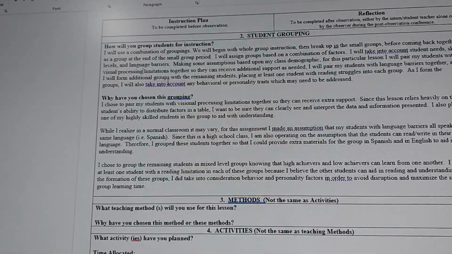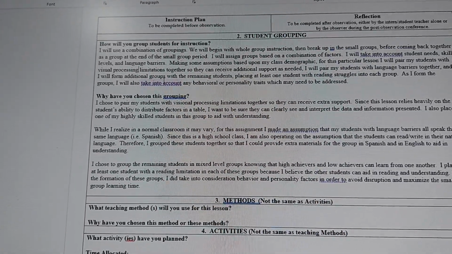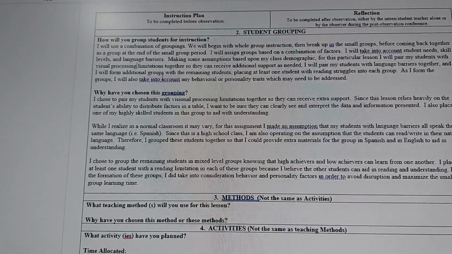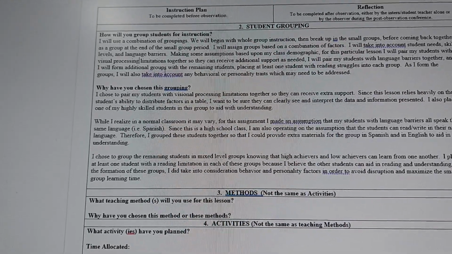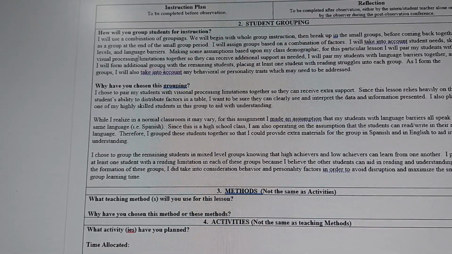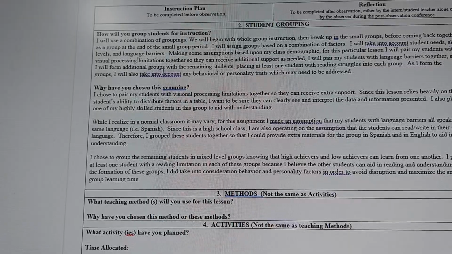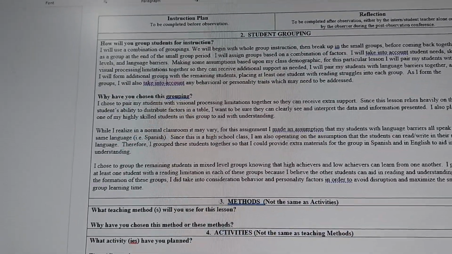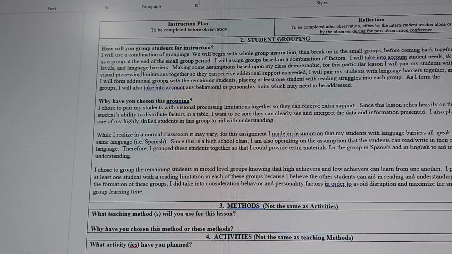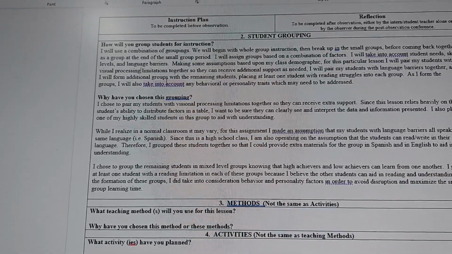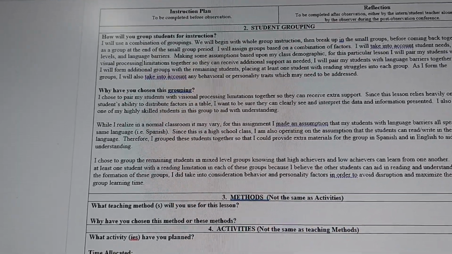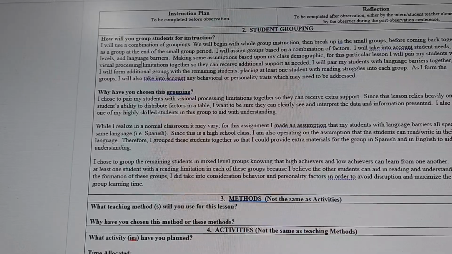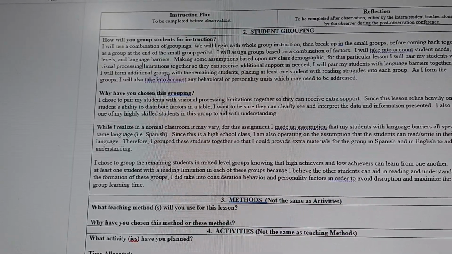While I realize in a normal classroom this may vary, for this assignment I made the assumption that my students with language barriers all speak the same language, and I chose Spanish. Since this is a high school class, I also am operating on the assumption that my students can read and write in their native language. Therefore, I grouped these students together so that I could provide extra materials for the group in Spanish and in English to aid in understanding.